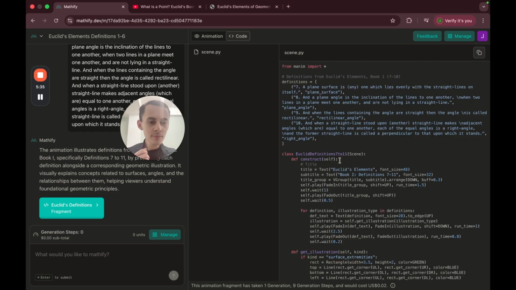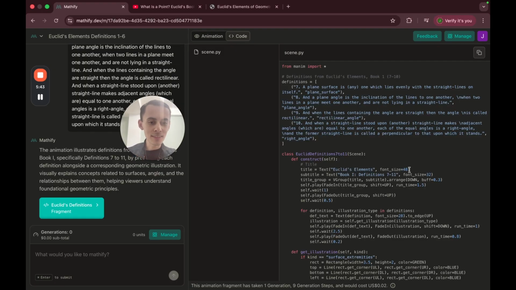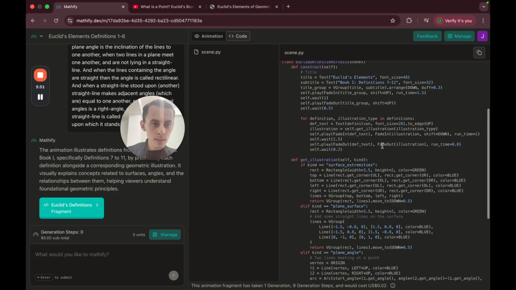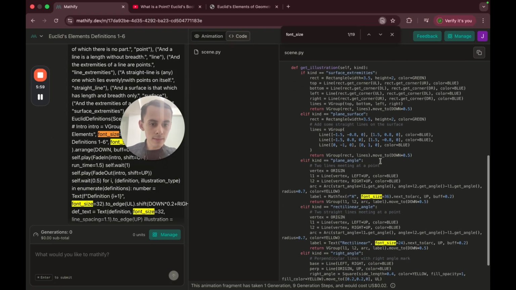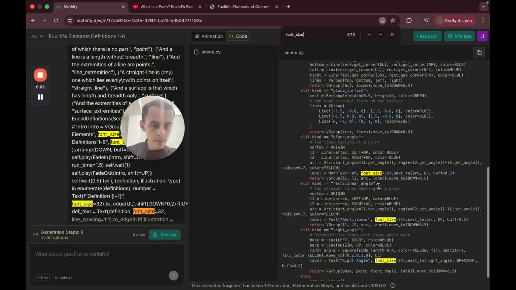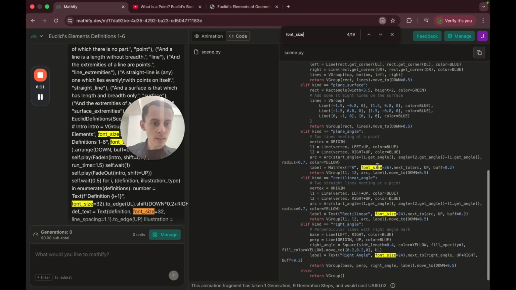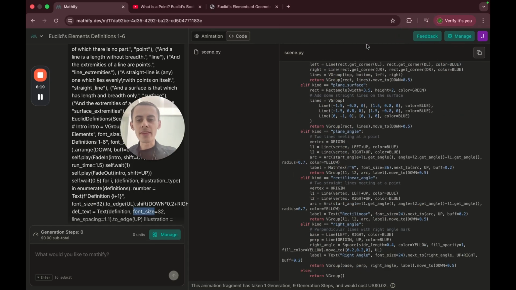We probably can reduce the font size a bit. Just to be safe, let's reduce it by half because I don't want to mess it up. So there are many font sizes: the title, the subtitle, title group. Let's see, font size. Oh, there's a font size for all of them. Right angle. Oh, okay, I get it. 36, 24, 36. Well, let's just go with that. Let's see if it works.